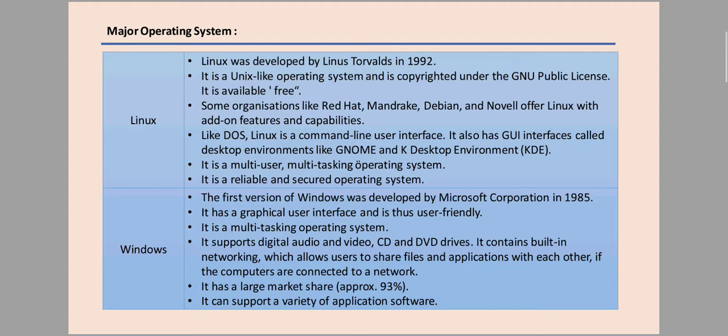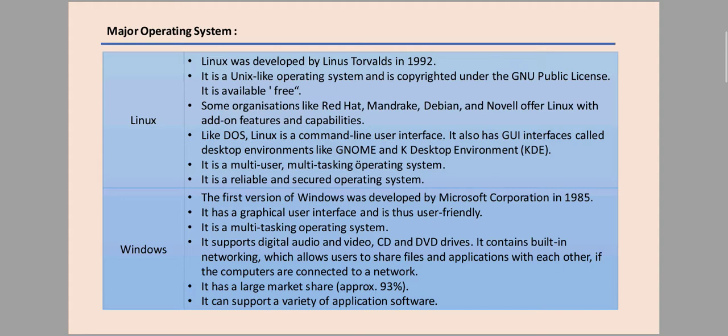Next is Windows. We all know that Windows is the most popular operating system around the world. The first version of Windows was developed by Microsoft Corporation in 1985. Windows is a GUI based operating system. It has a graphical user interface and is thus user friendly. It is a multitasking operating system. It supports digital audio, video, CD drive, etc.